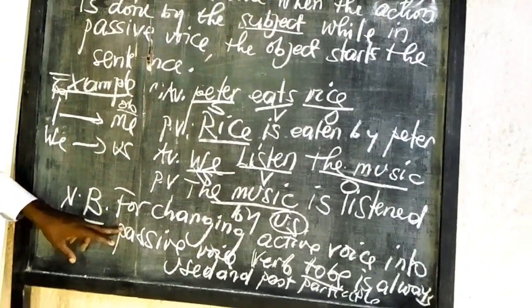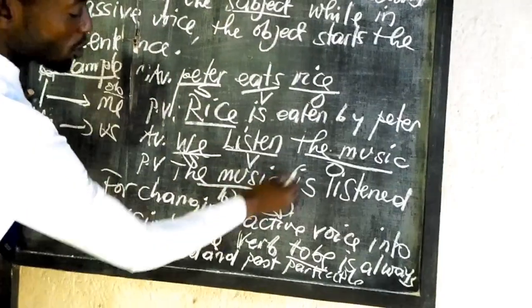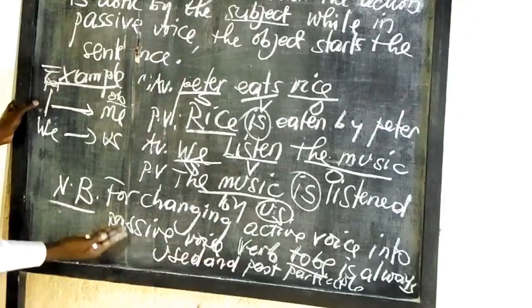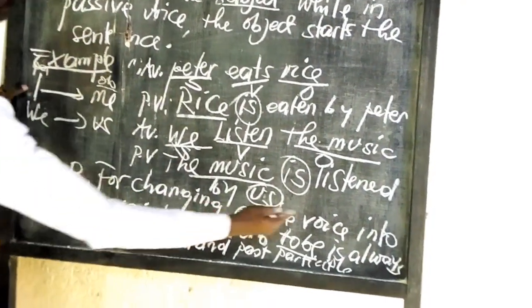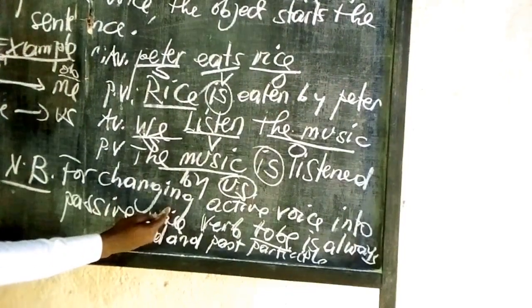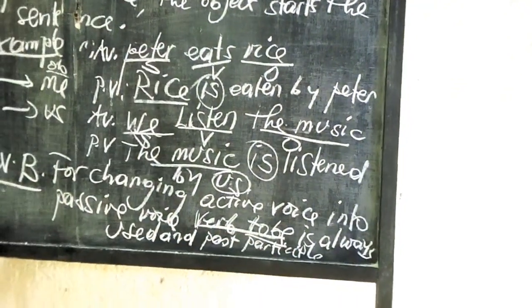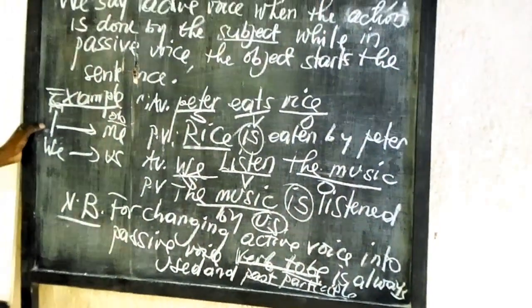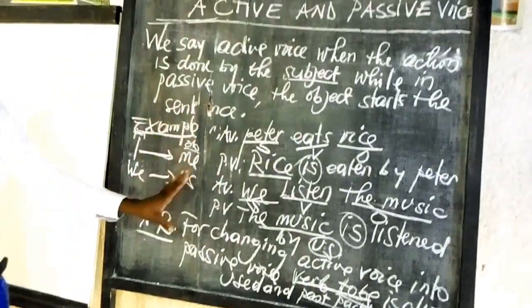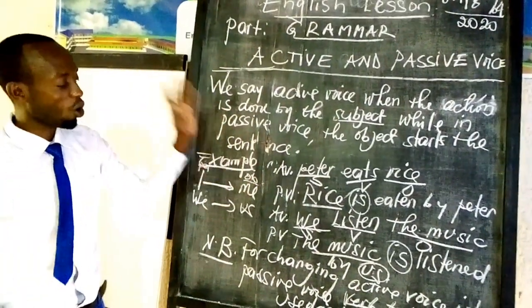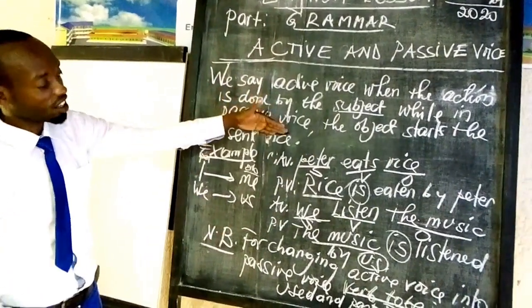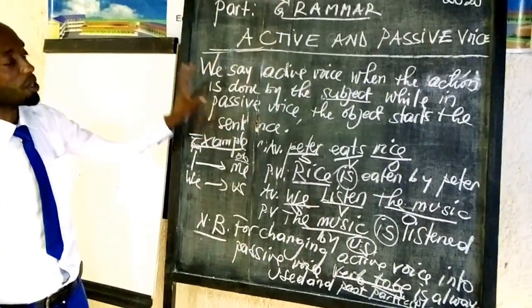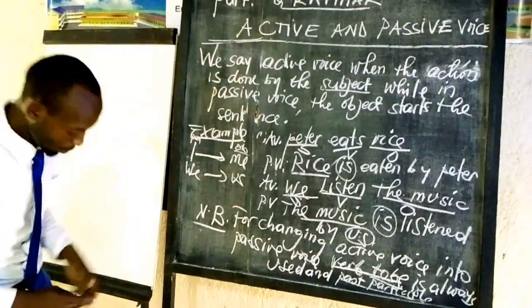So for changing active voice into passive voice, verb to be is always used, together with the past participle of the given verb. My learners, you have to focus on what we call verb to be. To help you understand this process well, we are going to go step by step, respecting all tenses.